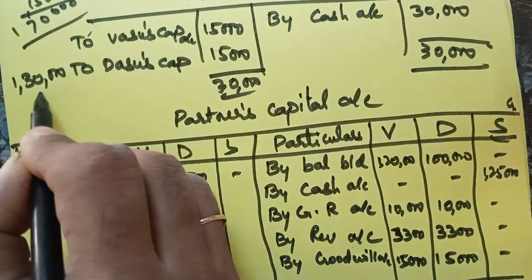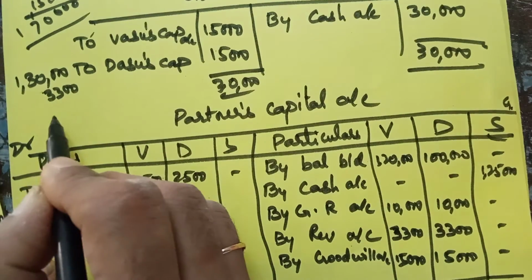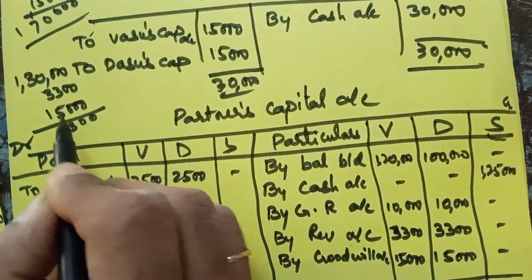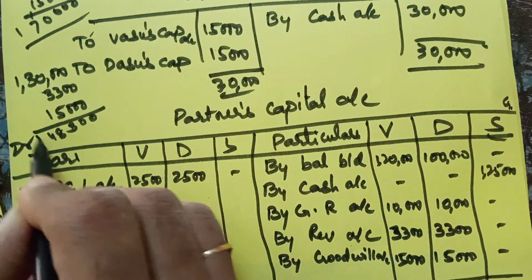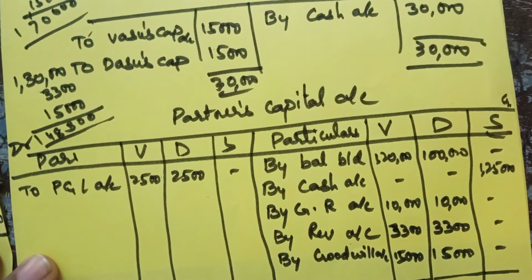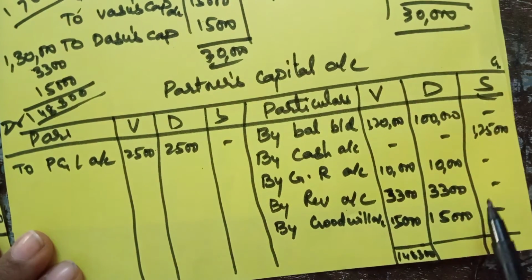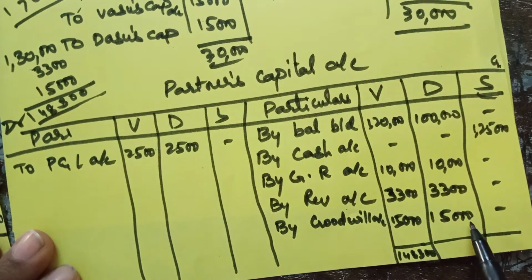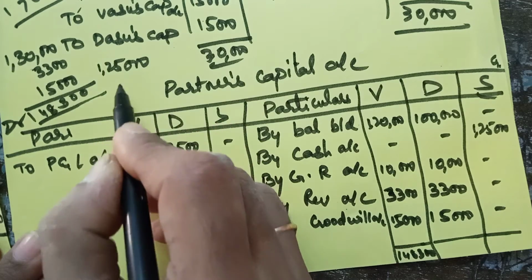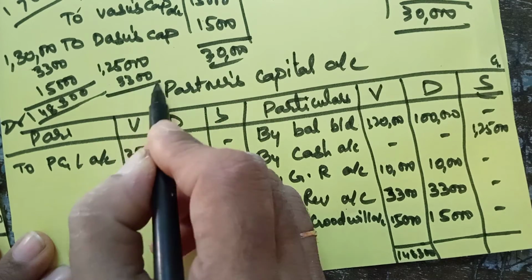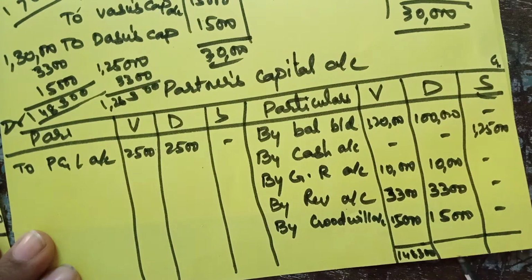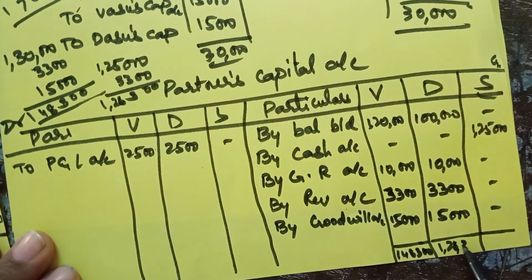1,30,000 plus 3,300 plus 15,000, that is 1,48,300. So here 1,10,000, 1,25,000, 1,25,000 plus 3,300, that is 1,28,300.